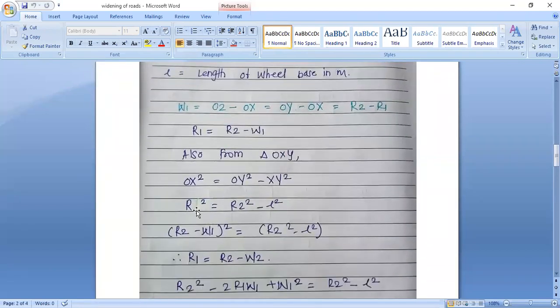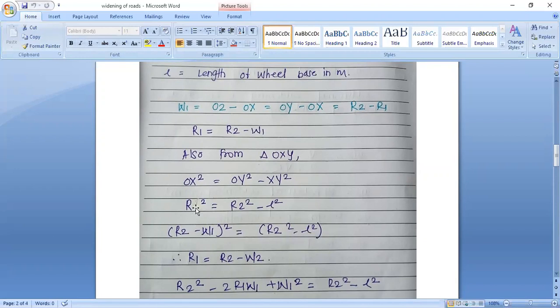Now see, OX is equal to R1. So R1 is equal to the root of R2 square, since OY is the value of R2, minus L square, since XY is equal to L. Now see, R2 minus W1 square is equal to R2 square minus L square.